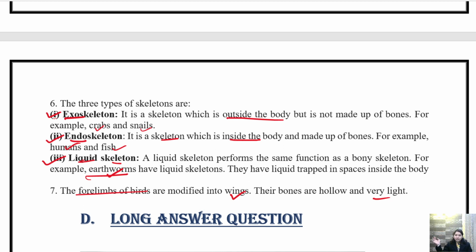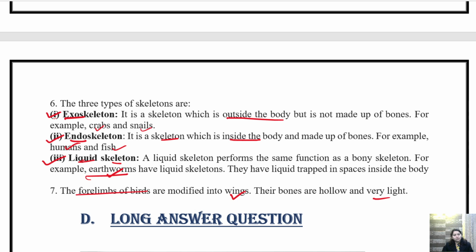तो जो उनके forelimbs होते हैं birds के, they are attached to the wings. So when they are attached to wings, it allows them to move and fly first. And second, their bones are so hollow that it is very light so that they can fly easily. अगर वो भारी होगा तो they cannot fly due to their weight. ठीक है? But because it is hollow and very light, they can fly very easily. All right. So these are the 2 modifications in birds.